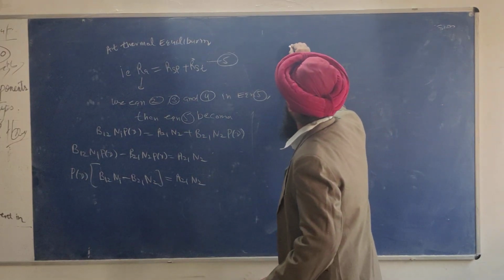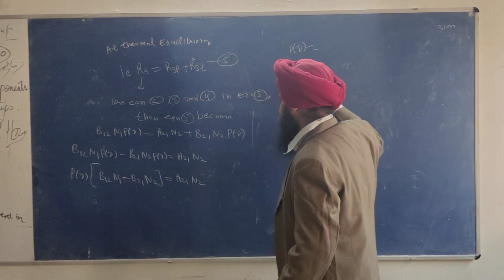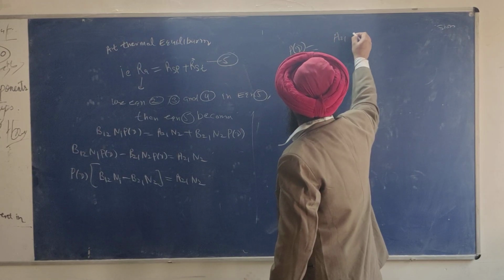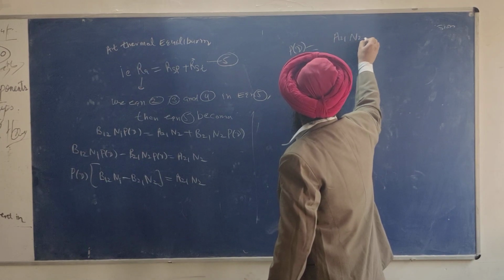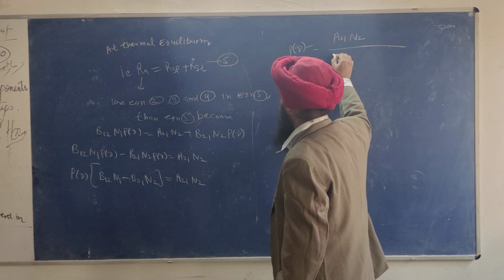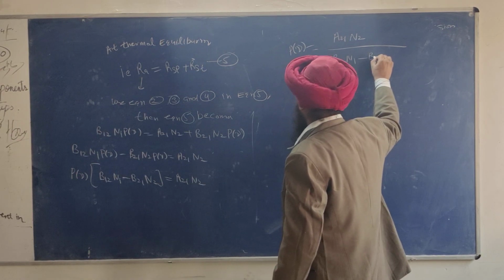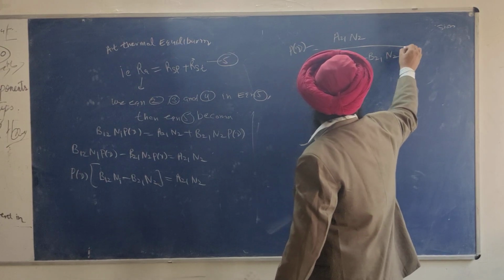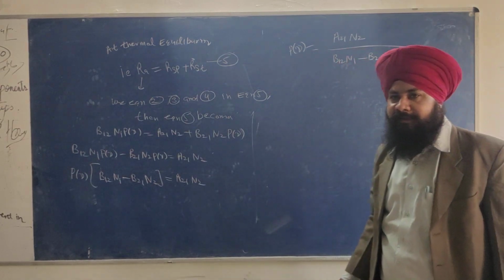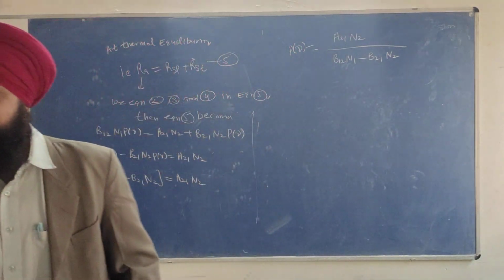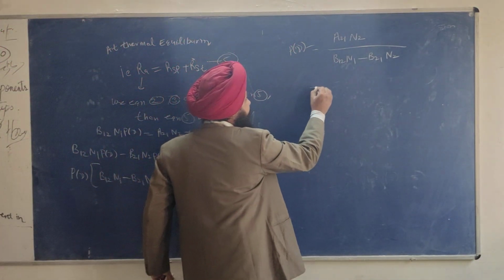Now what is rho nu? Rho nu is equal to A21 into N2 divided by B12 N1 minus B21 N2. Okay? So what I will do, I will use a trick here.